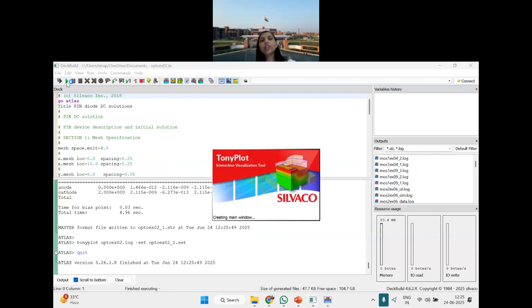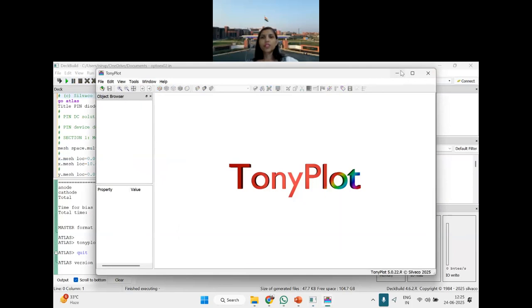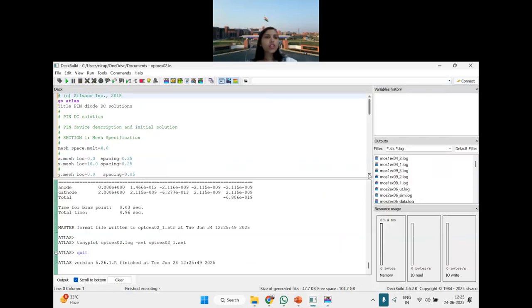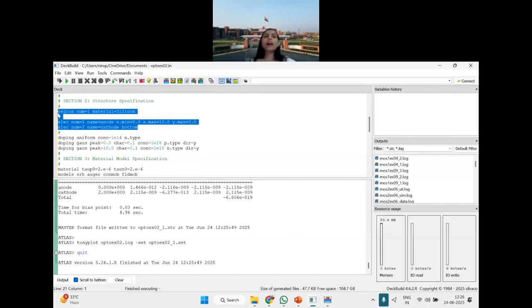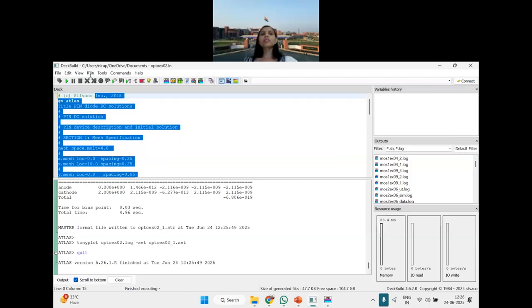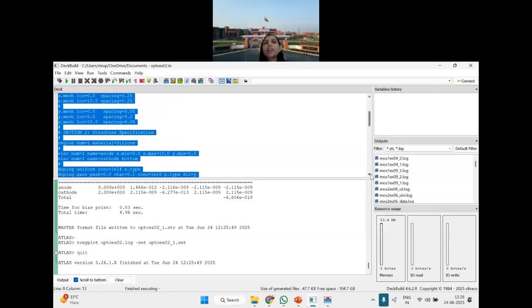For opto applications, instead of potential only, what input do you give? X mesh, Y mesh is clear. Material I have defined, region defined. I have told you the electrode definition and the doping definition. This much I have told you in the earlier example. Please check: go to Atlas, then X mesh, Y mesh, then defining the region. All the steps are the same.